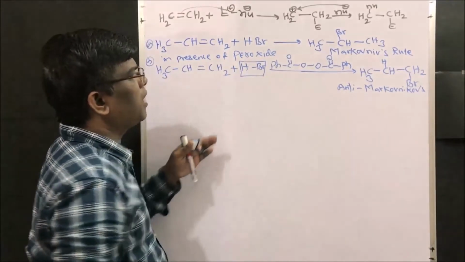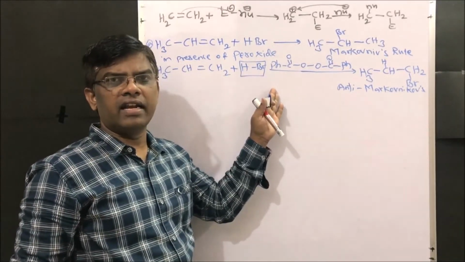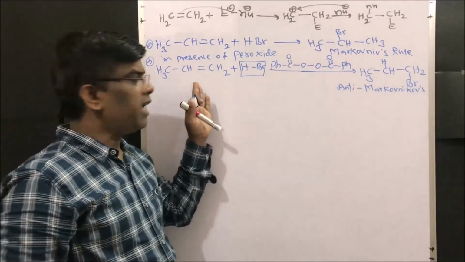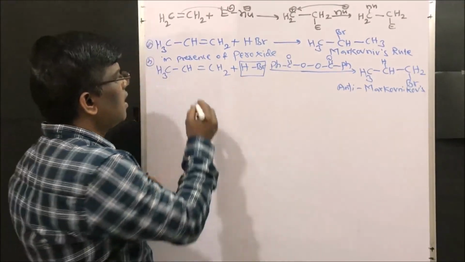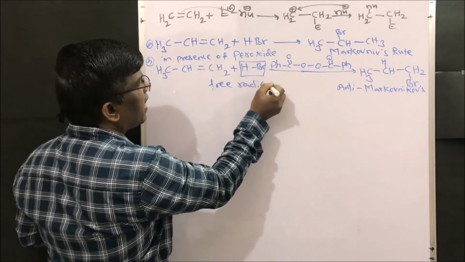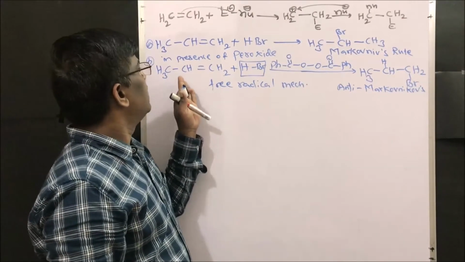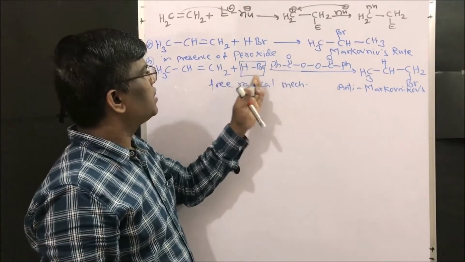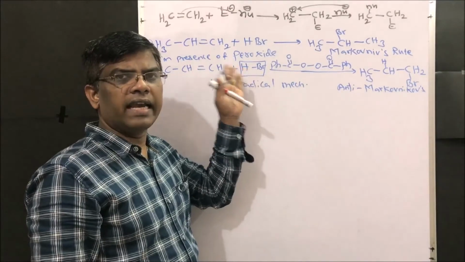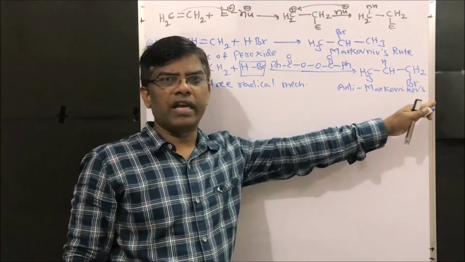It is not observed with HCl or hydrogen iodide. Why? I will explain. It follows a free radical mechanism. So the addition of HBr to an alkene in the presence of peroxide gives the anti-Markovnikov's product.